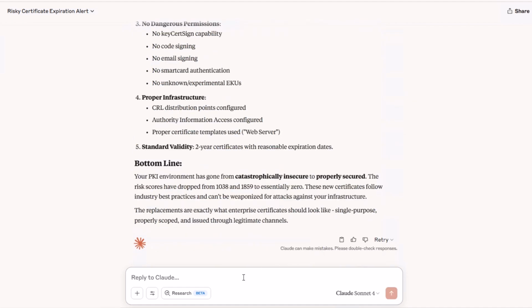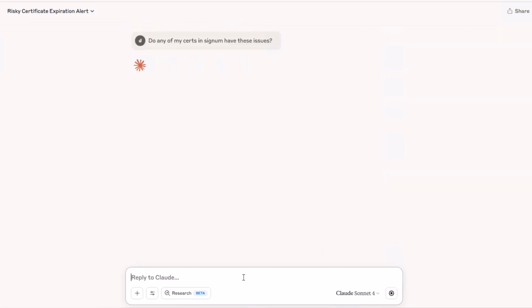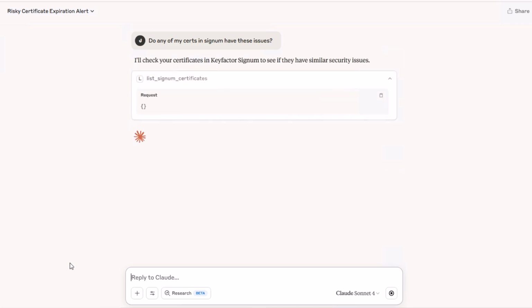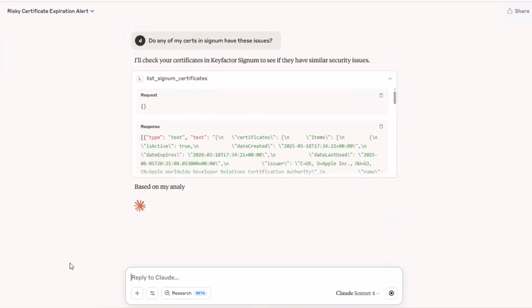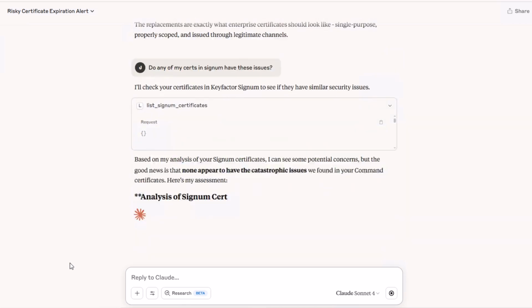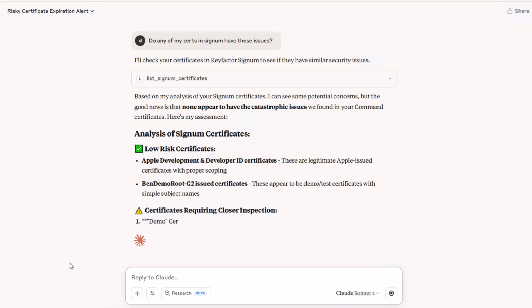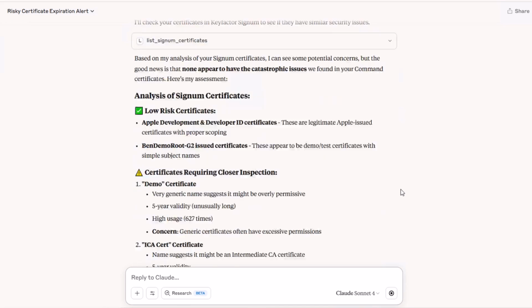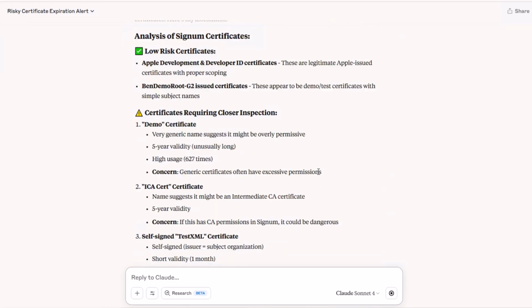from this natural language interface. Finally, to illustrate the power of this architecture and give a taste of what's still to come, I can instruct it to use a separate MCP server for Keyfactor Signum, our code signing solution, and tell me if any of my certificates in that platform have the same issue. And it concludes that no, these certificates are better.